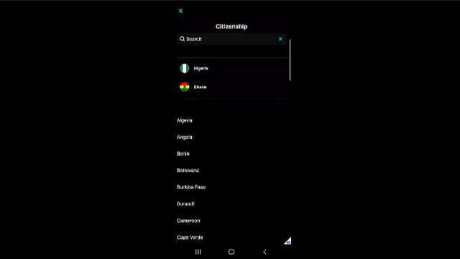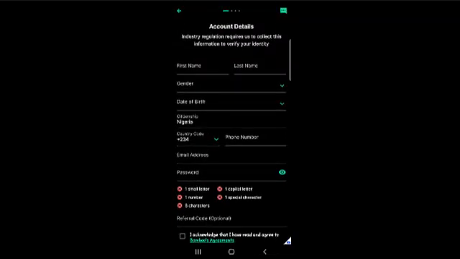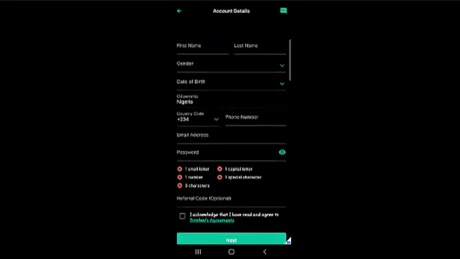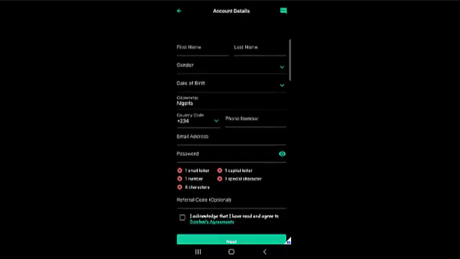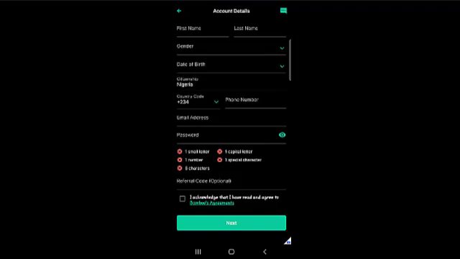So you don't want to get stuck along the line, all right? So here I'll be choosing Nigeria in this case, and I would need to put all this information accordingly, all right? You have the first name, last name. Just scroll through everything and make sure that everything is properly filled, okay? So give me some minutes, I'll fill out this and then click on next.